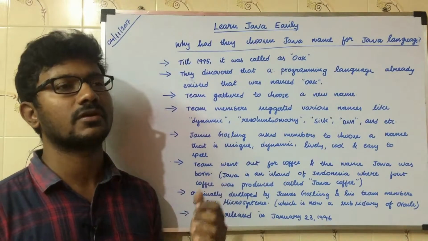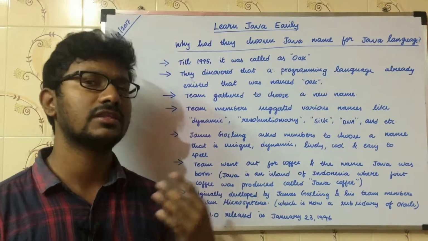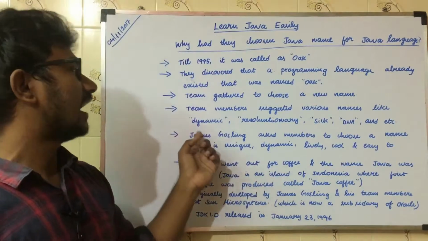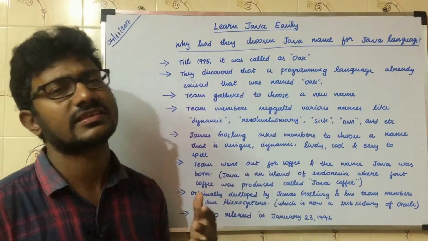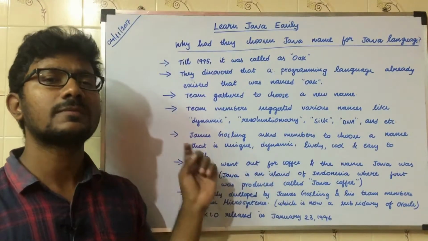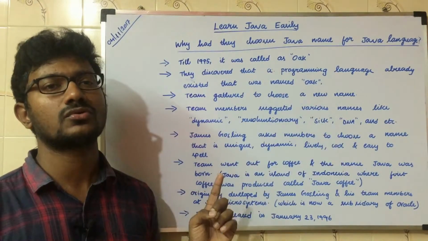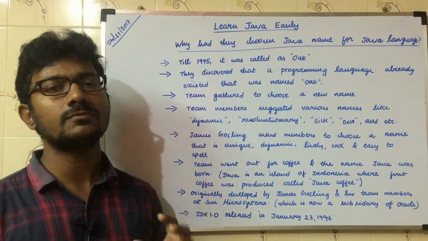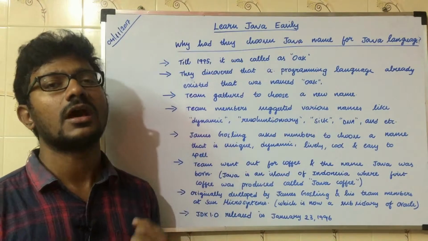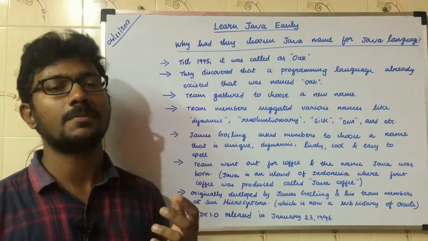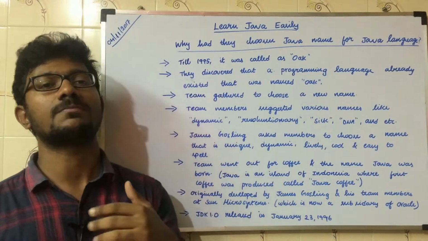The team members got vexed. They thought of various names like Dynamic, Revolutionary, Silk, DNA, etc. But James Gosling didn't show interest in those names. He had an idea that the name should be unique, dynamic, easily spelled by people, and should easily reach the people.